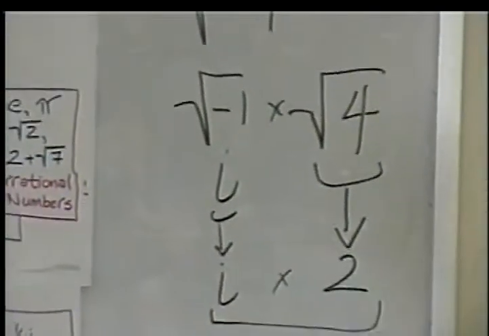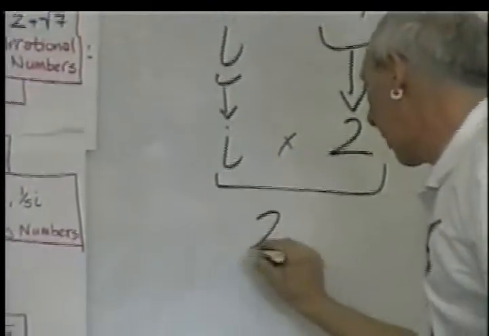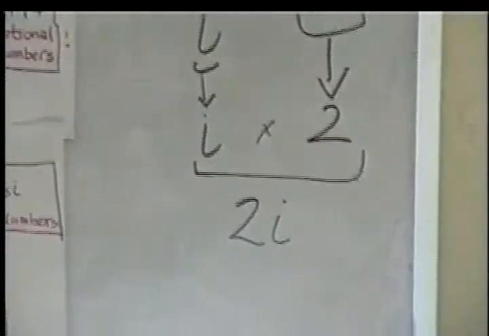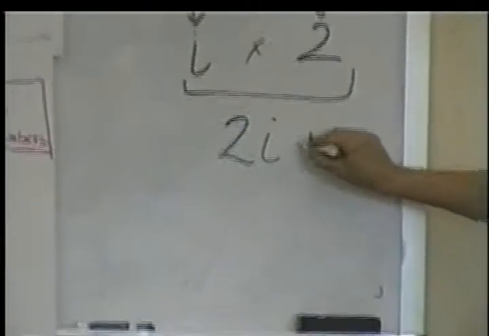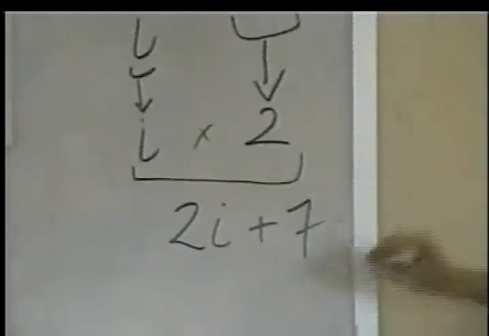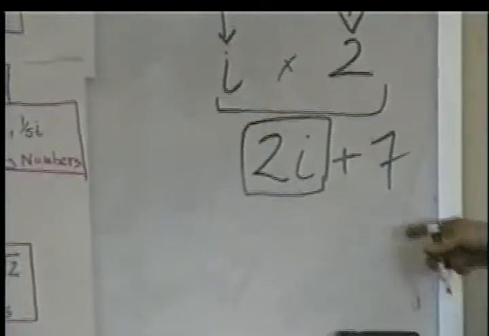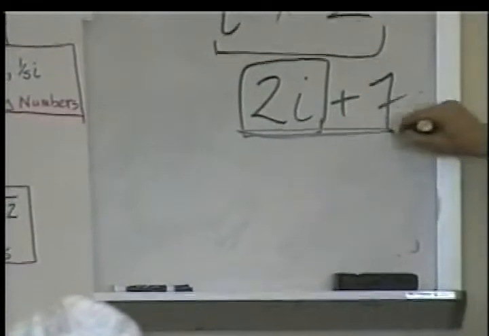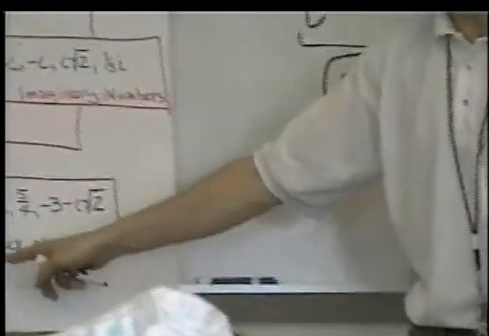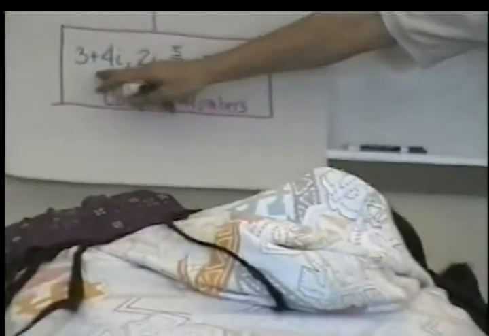So, if I have i times 2, what's a nicer way to write that? 2i. I think 2i, yeah, because then I know I have 2 of them. Okay? Then eventually I could add something, couldn't I? Couldn't I add 7 to this kind of crazy thing? This right here is known as a complex number. I'm doing it randomly here, but we will do it in problems and it'll show up.